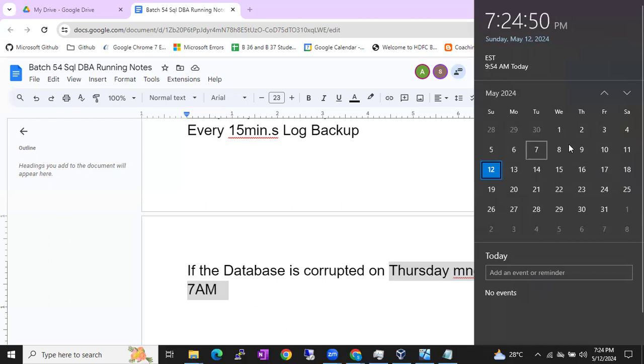After the fifth full backup, you can make use of all the log backups till the 16th, or till the corruption point. But 5 days, 10 days of log backups you have to use. Every day there are 96 log backups, so 5 days means about 500, and 10 days means almost 1000 log backups you have to use. That might create some problems, but you can recover the database, guys.